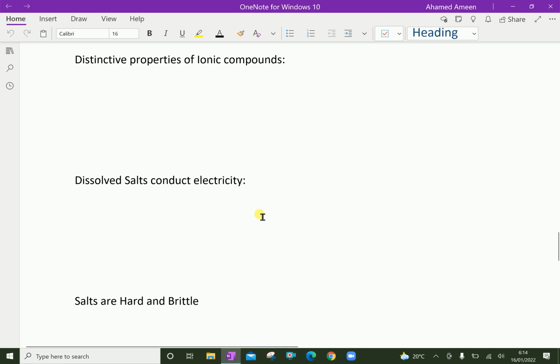To conduct electricity, a substance must satisfy two conditions. First, the substance must contain charged particles, that is ions. Second, those particles must be free to move. Because ionic compounds are composed of charged particles, you might expect that they could be good conductors. While particles in a solid have some vibrational motion, they remain in fixed locations in ionic compounds. However, when ions can move about, salts are excellent electrical conductors.